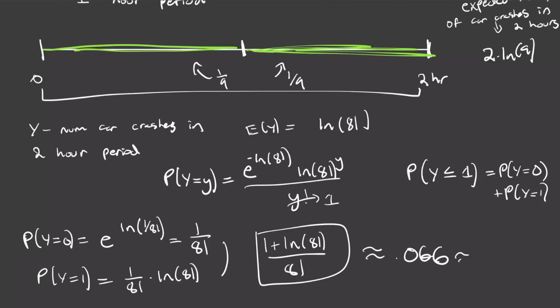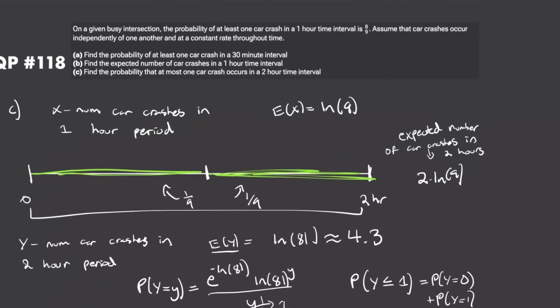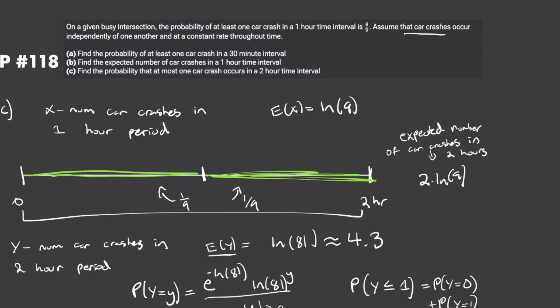So that's roughly 6%, which makes a lot of sense because the natural log of 81, the expected number of crashes within 2 hours, is around 4.3. So the odds of getting 0 or 1 car crashes within this 2-hour period, if we expect about 4 every 2-hour period, are going to be pretty low, which we got as 6.6%. So yeah, just some Poisson questions here. Basically, when we have some type of event occurring independently of other events and at a constant rate throughout time, it's a Poisson process.